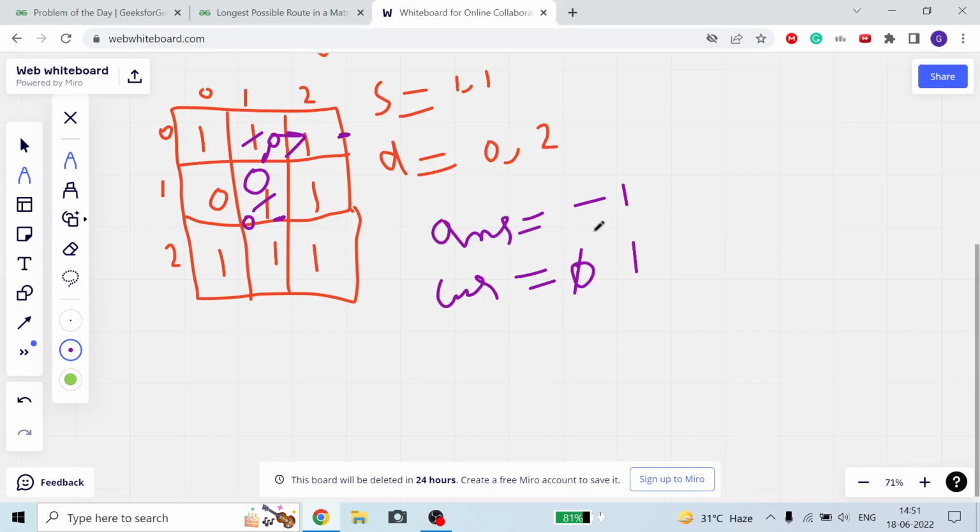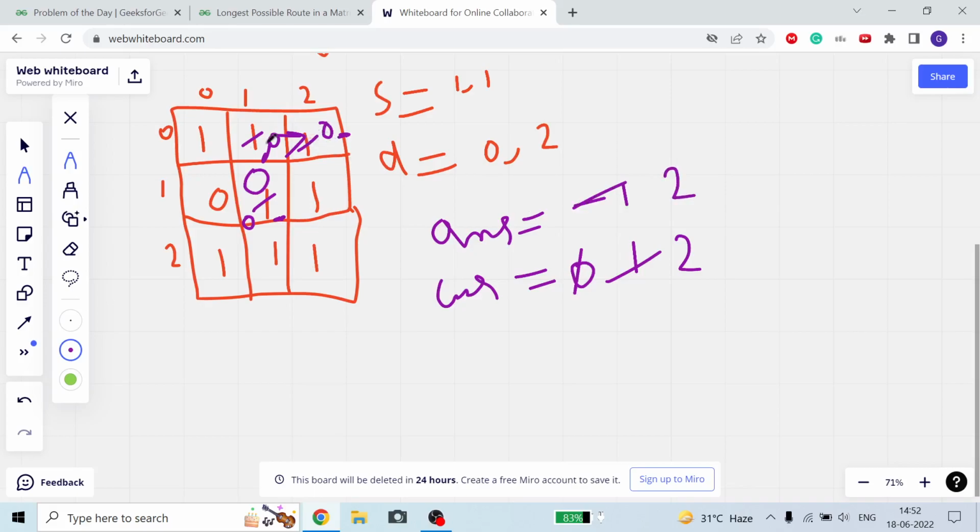Now make it 0, make it 0, make it 2, and see if this is our destination index. 0 comma 2 is equal to 0 comma 2. Yes, this is. Then it means we have taken a path from source to destination successfully. So now we will update our answer. Answer means the longest path yet, means maximum of answer comma length. The maximum of minus 1 comma 2 is 2, so answer is equal to 2 now.